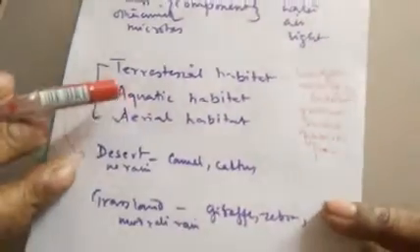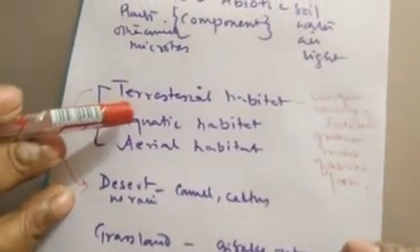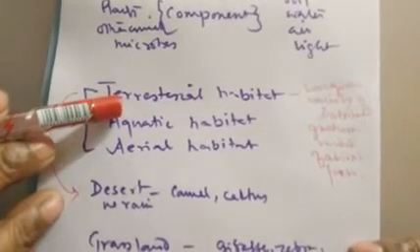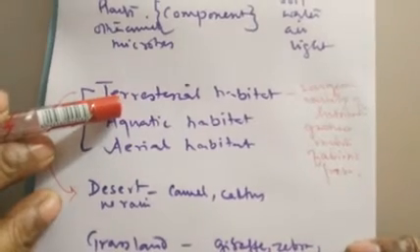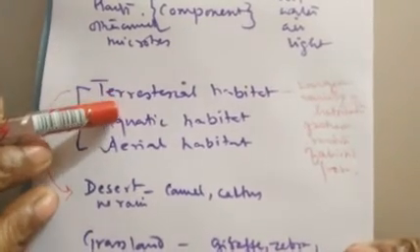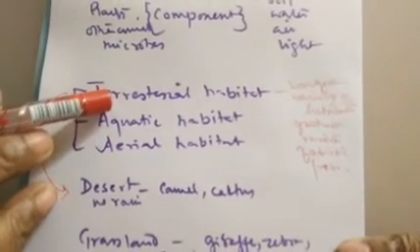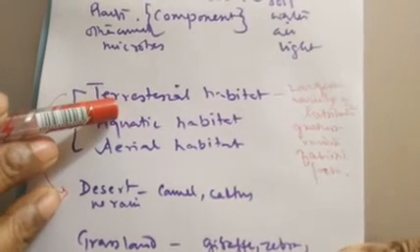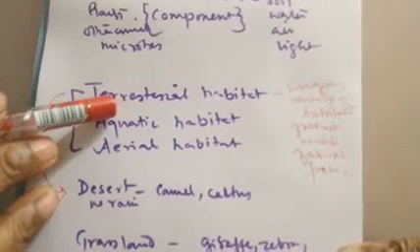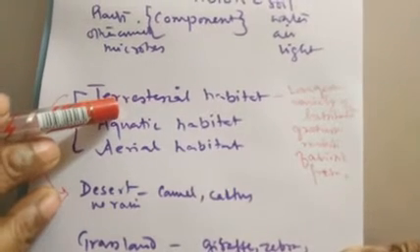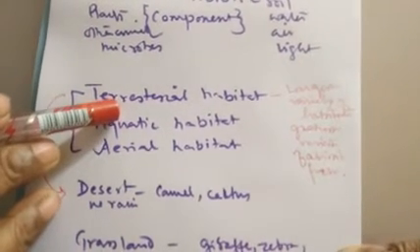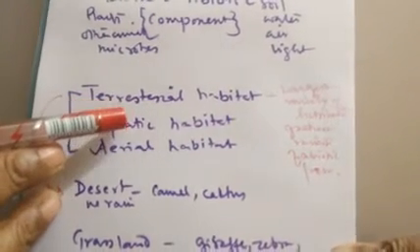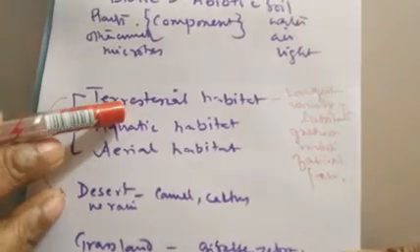So next we will discuss what the types of habitat are. Now there are various types of habitat. One is terrestrial habitat, that means land. This is the most common habitat we are used to seeing, clear. So land has varied types of conditions. Somewhere you can see mountain, somewhere plain, somewhere sandy soil, somewhere desert, somewhere dense forest, clear.